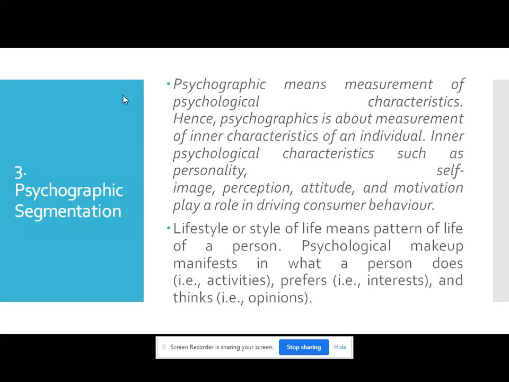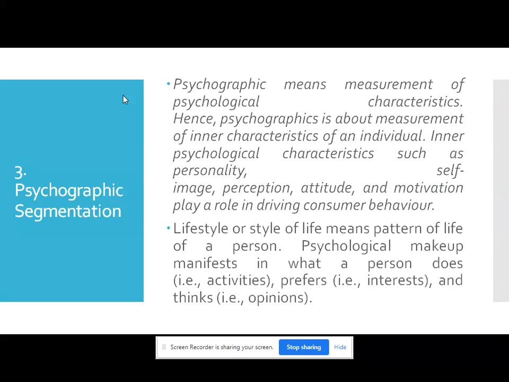Lifestyle, or style of life, means the pattern of life of a person. Psychographic makeup unifies what a person does, that is, the activities of the person, what they prefer, that means the interests of the buyers, and then what people are thinking, like their opinions. So psychographic segmentation involves measurement of AIO, that is activities, interests, and opinions.